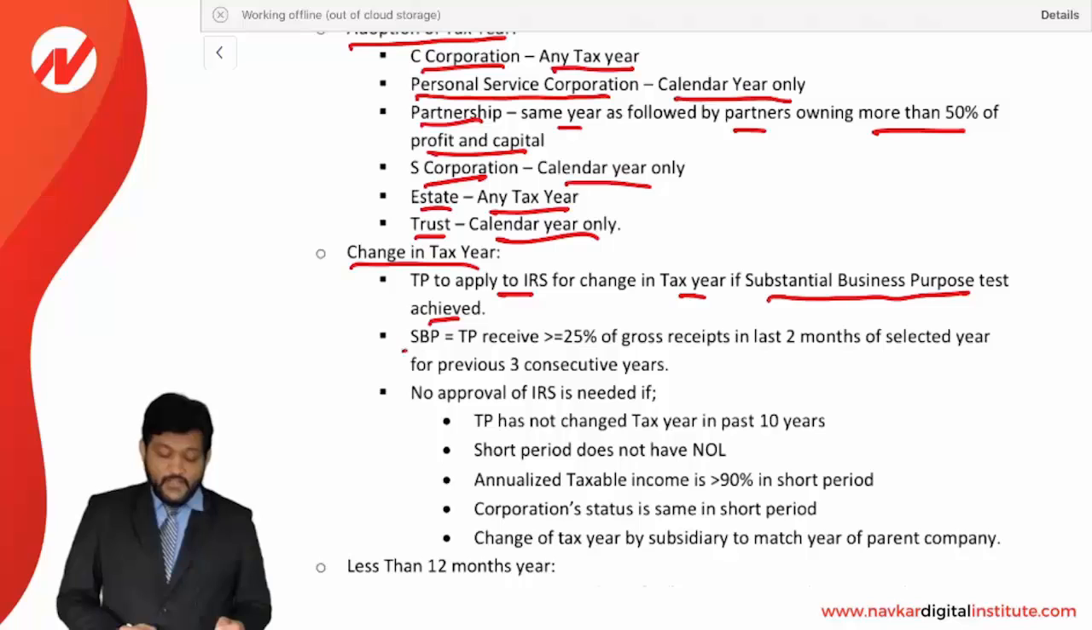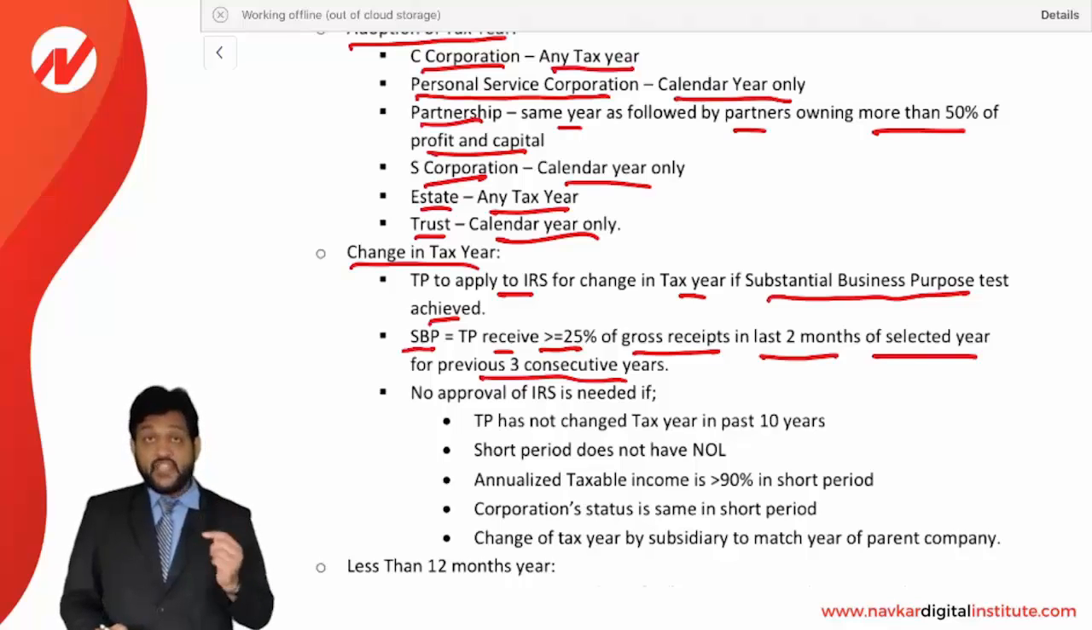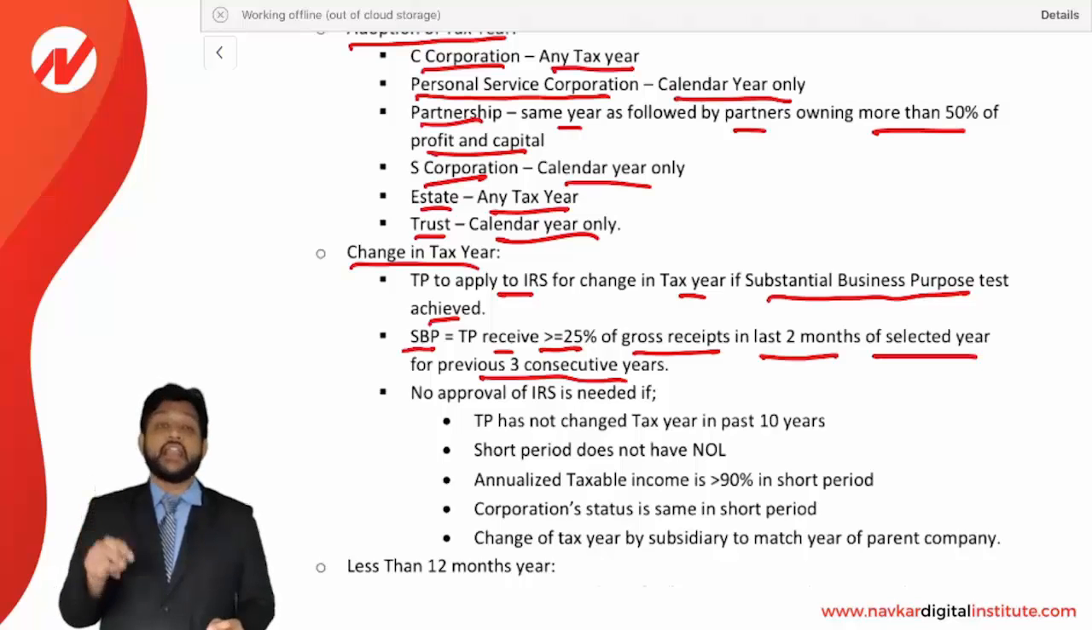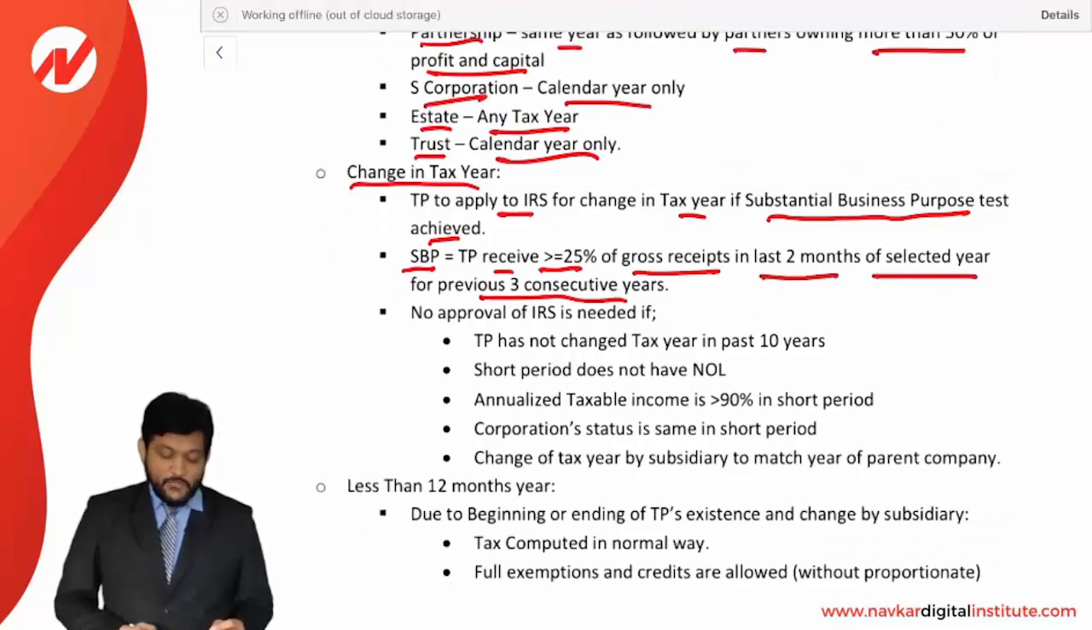Now, a substantial business purpose will be achieved if the taxpayer receives more than or equal to 25% of gross receipts in the last 2 months of the selected year for the previous 3 consecutive years. If you are receiving more than or equal to 25% of the gross receipts in the last 2 months of the selected year, then it can be considered as a substantial business purpose test and you can change the year by applying to the IRS. No approval of the IRS is needed if the taxpayer has not changed the year in the past 10